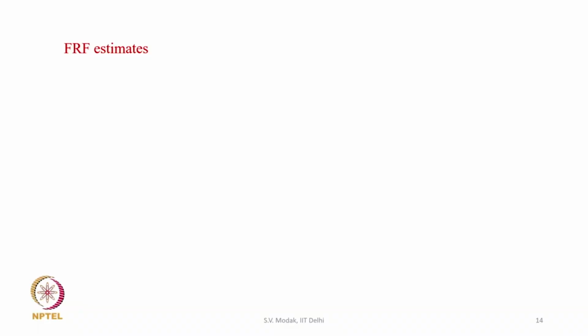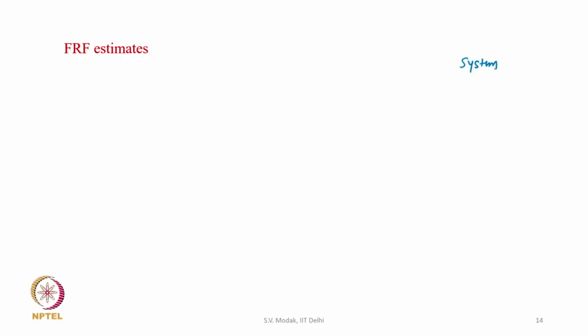Let us see how we can determine the frequency response function using these estimates. To find the FRF, we apply random input to the structure and then we measure the response, which also is random. So, we have this system, and then we apply a random input, a random force f of t, and it generates a random response x of t. This x of t could be displacement, velocity or acceleration. So, in this case we have two signals, random input and random output. Now we can determine the auto spectrum and cross spectrum with respect to these signals.